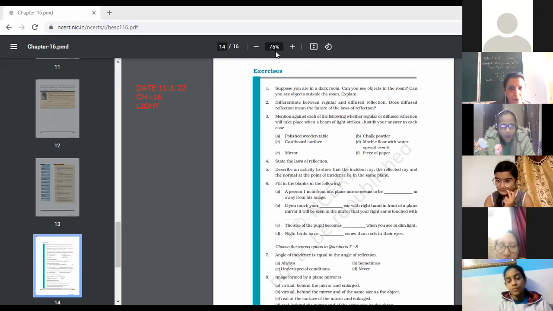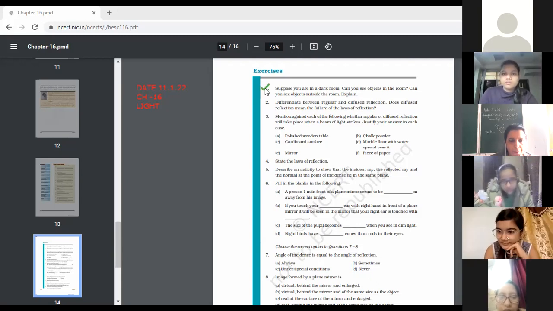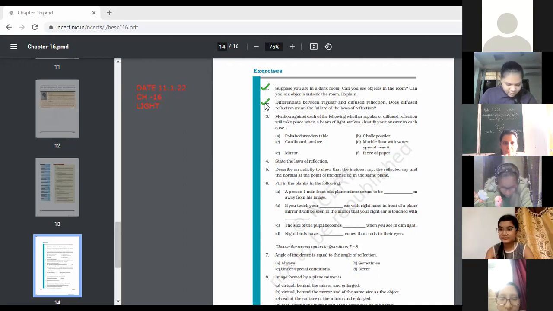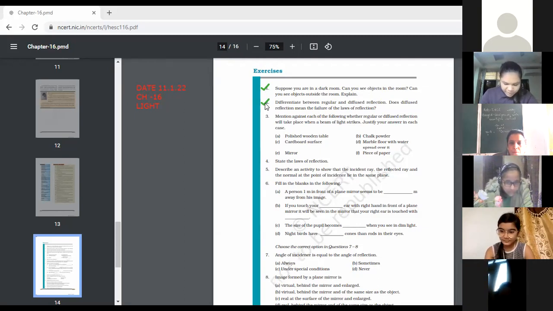Question number 2. Differentiate between regular and irregular reflection. Yes, Anshika. Regular reflection takes place on a smooth and shiny surface. In this case, all rays are parallel after reflection. Okay. And diffused reflection takes place on a rough surface. Reflected rays are in different directions.